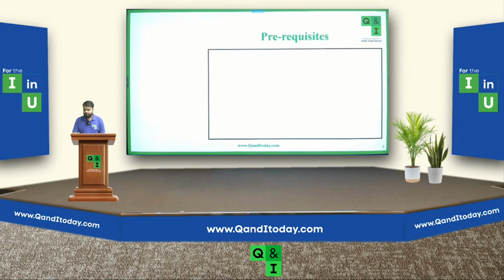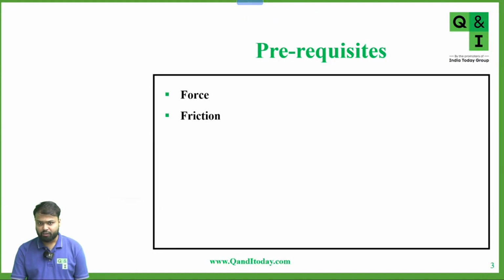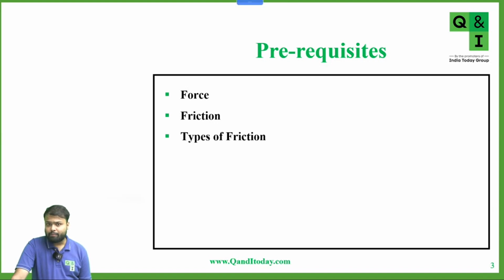First we will see the prerequisites for this chapter, which is force. I hope there is no doubt about what force is and the types of force. Any doubt? Okay. Then friction. The basic idea about friction is that it acts opposite to the direction of motion. It opposes relative motion. Yes or no? Yes, sir. Okay. Then types of friction.